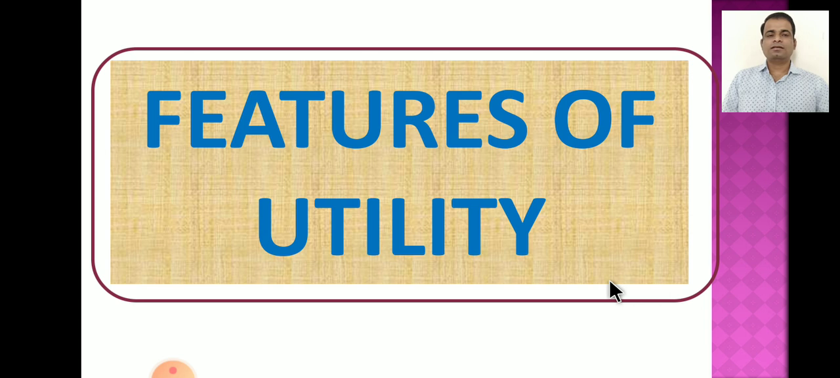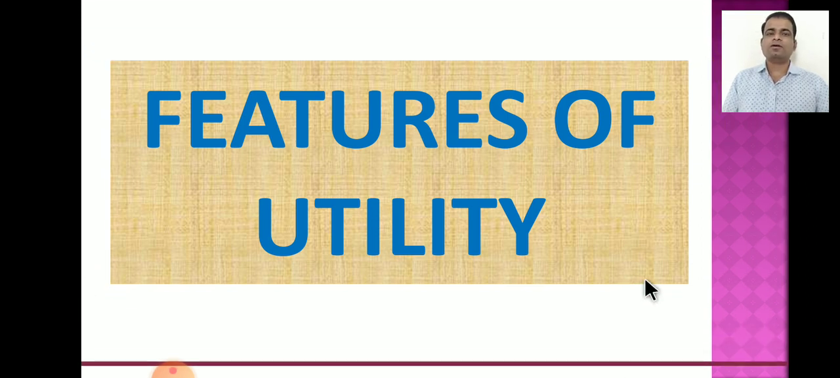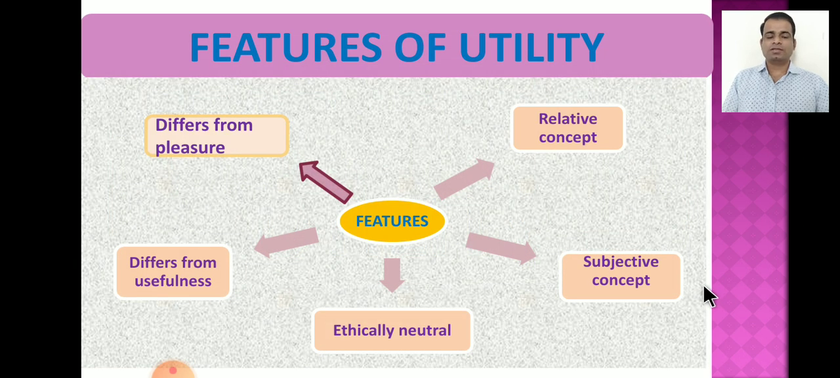Dear student, we have seen the concept of utility in the previous lecture, and today we are going to learn the features of utility. Before explaining the features of utility, we should know what utility is. Utility is the capacity of commodities and services to satisfy human wants. In other words, it can be defined as the want satisfying power of commodities and services. So today we are going to learn the features of utility.